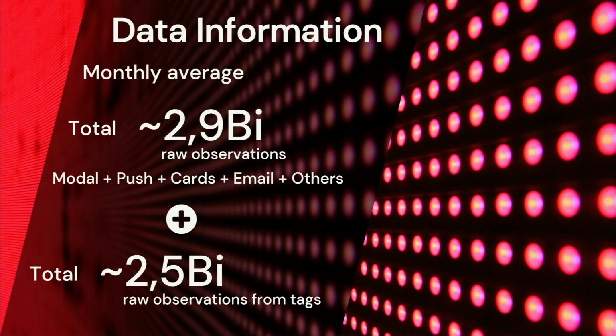Plus 2.5 billion raw observations coming from tags. We don't put tags in all the apps or all the channels that we have, but in some journeys that we consider relevant, and this is the information from these tags.